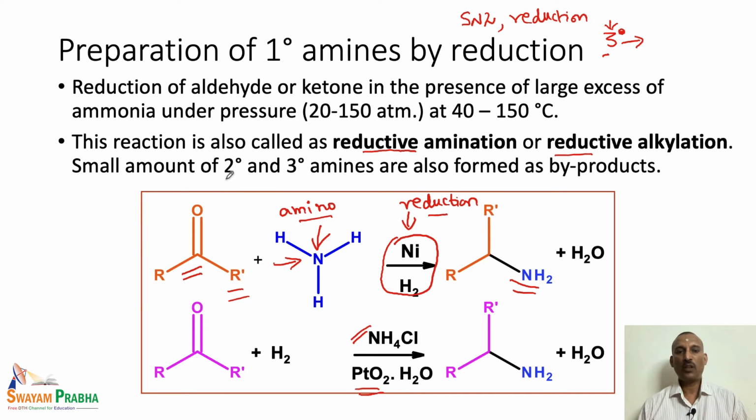In this particular case, we end up with a very small amount of secondary and tertiary amines. These are formed as byproducts. Otherwise, this reaction generally gives a primary amine as the major product. The reaction is carried out under high pressure, that means 20 to 150 atmospheric pressure. The reaction temperature may be from 40 to 150 degrees centigrade. So, this reaction is also generally carried out in a sealed tube.